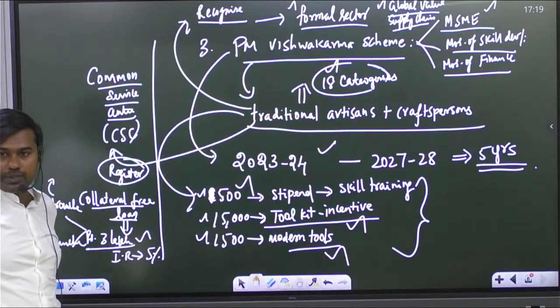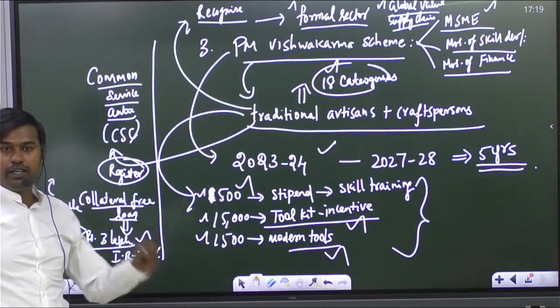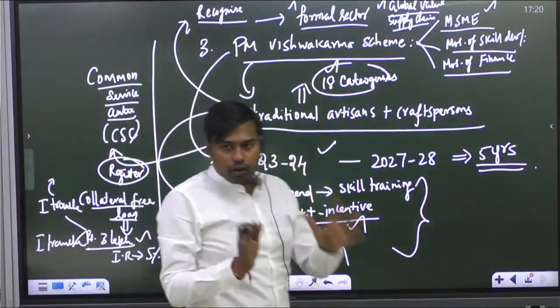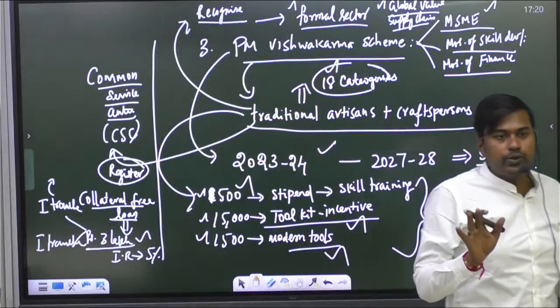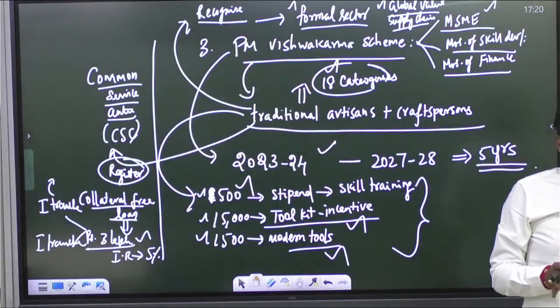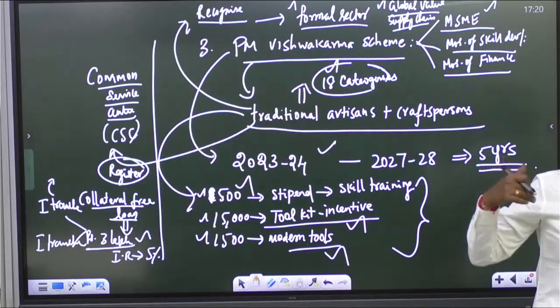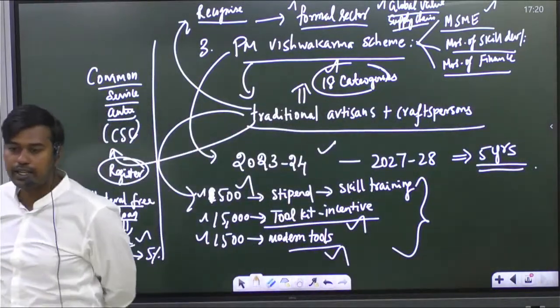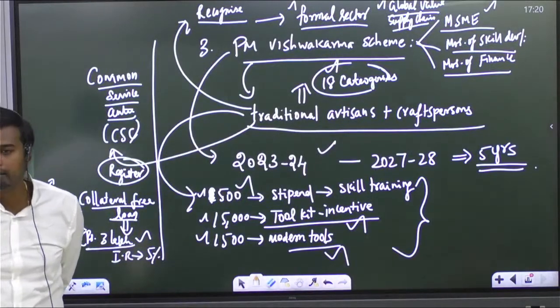So for UPSC prelims, this can be expected. Especially in the current affairs segment, every year UPSC asks questions from government schemes. Minimum 5 questions will be there from government schemes. So under that, this can be asked because this is this year's scheme. That's why we are discussing. Next topic.